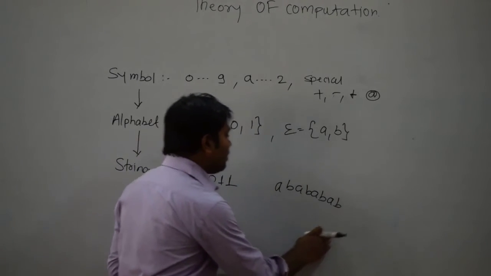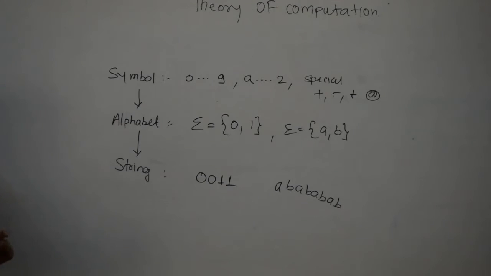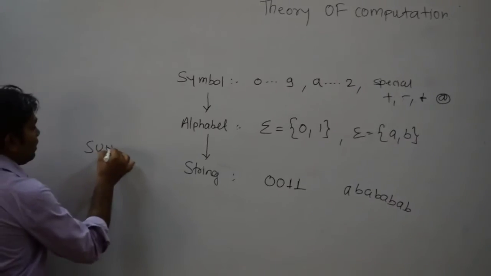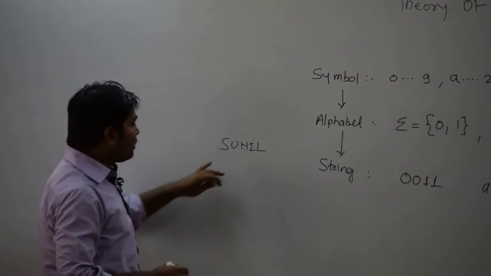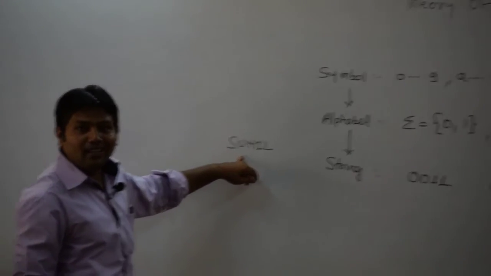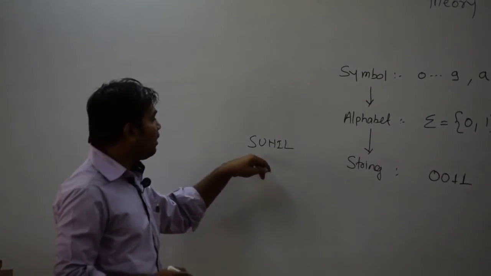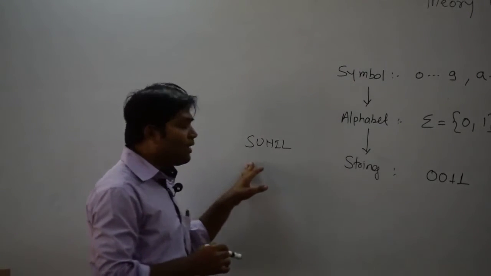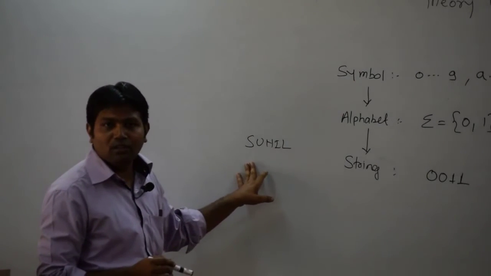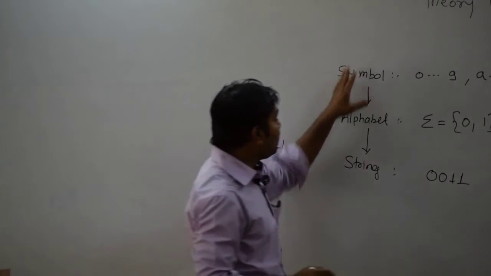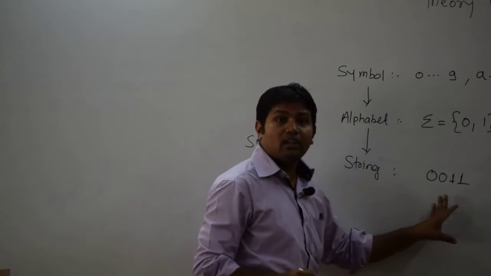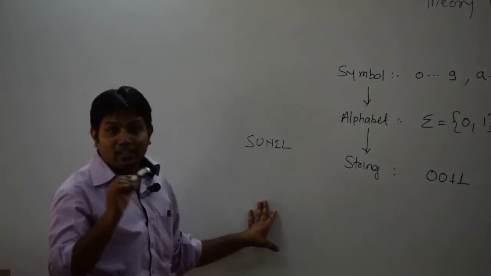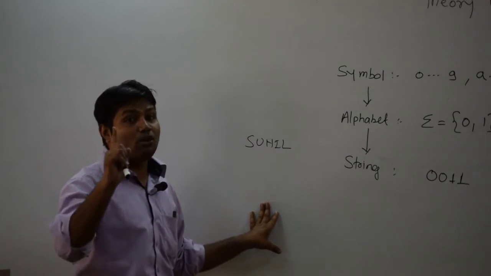So string. Now already we know the string. In general English, we have meaning. If I say Sunil, now this is a string, but for this, meaning is important. So from this I can say that this is the name of some person, Sunil. But in case of the TOC, the string is different. Here the meaning is not important, but the format is important.